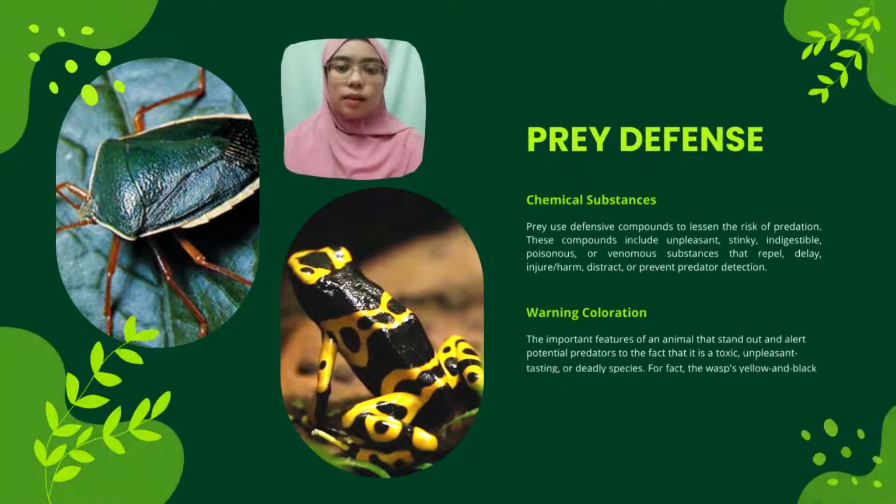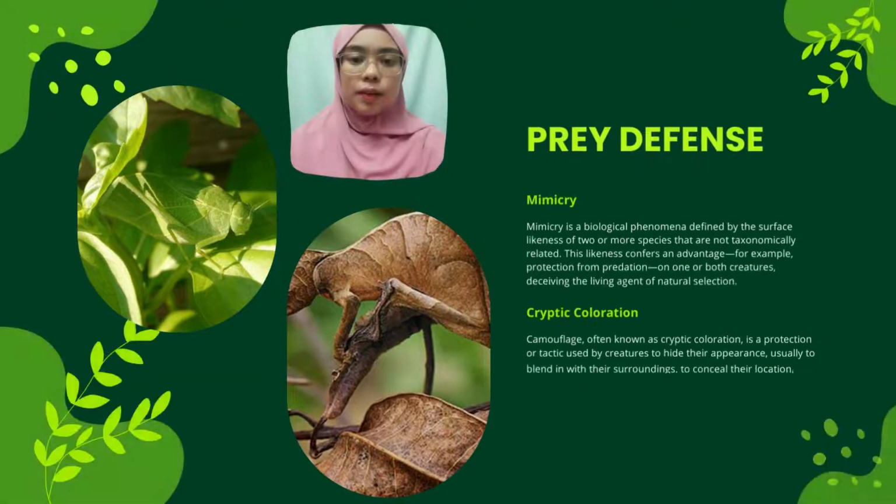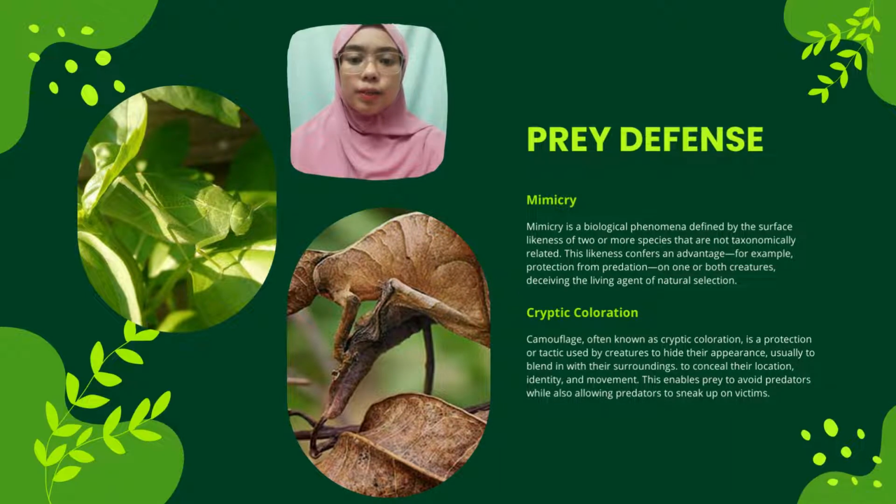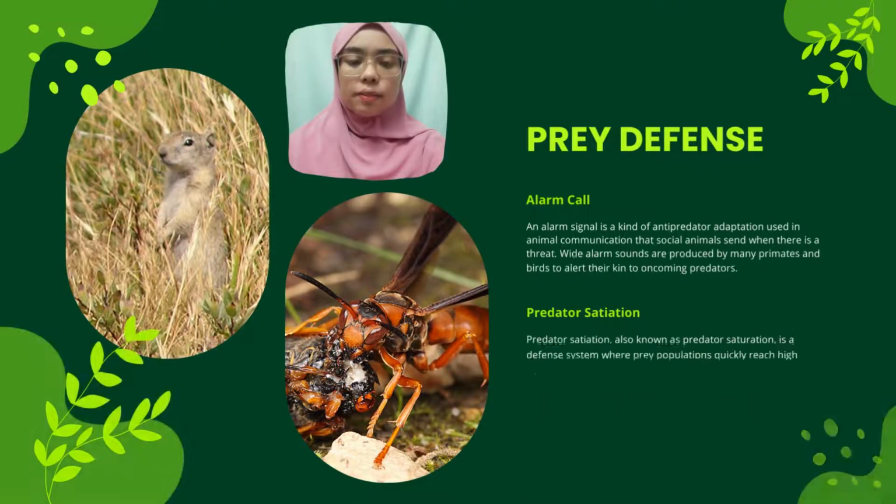In this slide, it's about chemical substance and warning coloration. Next is about mimicry and cryptic coloration. Last is about alarm call and predator satiation.